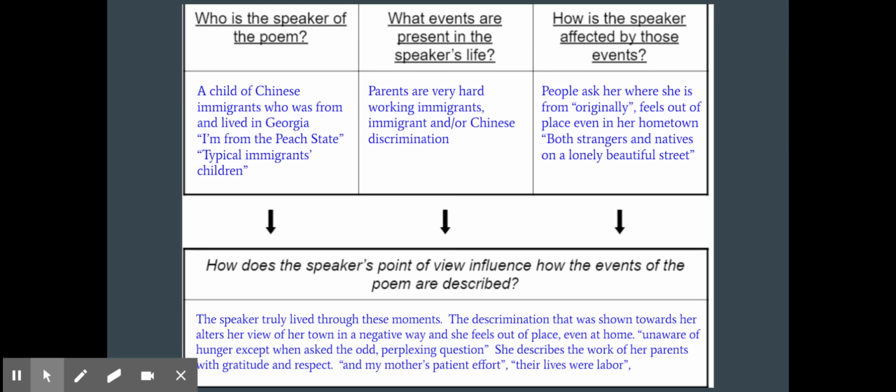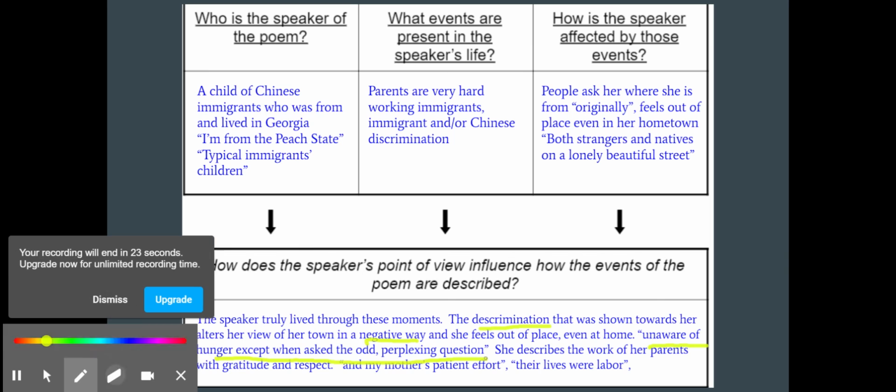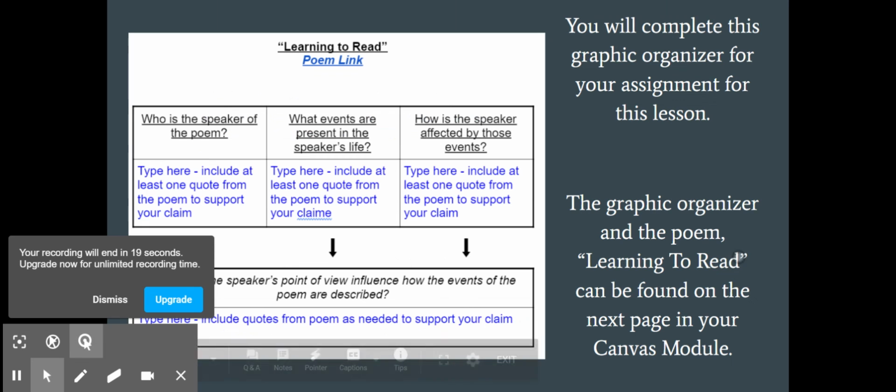Well, it does it in a couple of different ways. The first one is that the speaker truly lived through these moments, so she knows them. The discrimination that she feels alters her view of the town in a negative way because she feels out of place. That's where that unaware of hunger, except when asked the odd, perplexing question, comes into play. She also describes the work of her parents with gratitude and respect. So that's how her point of view influences those events.